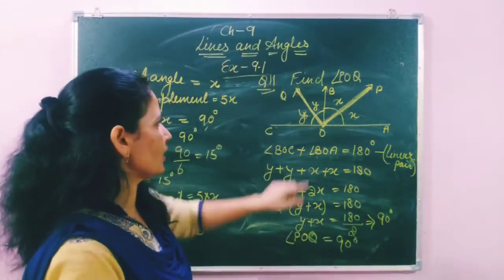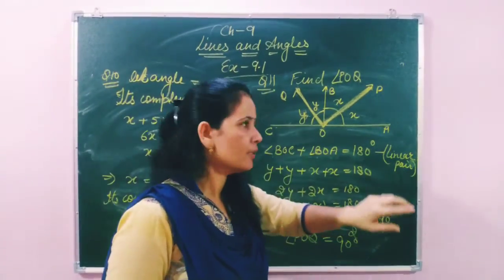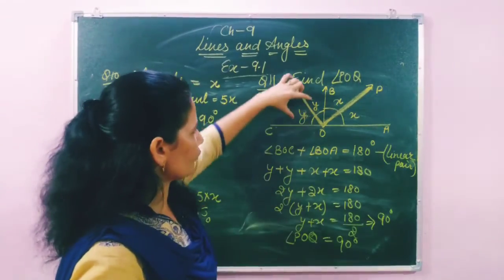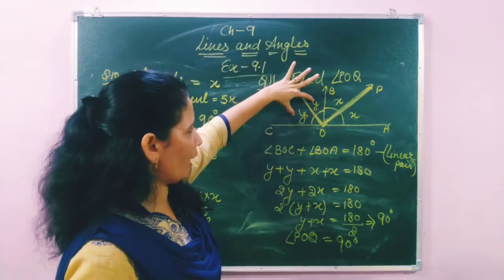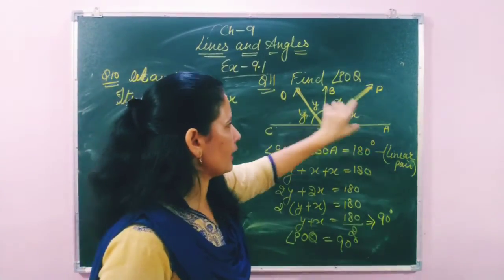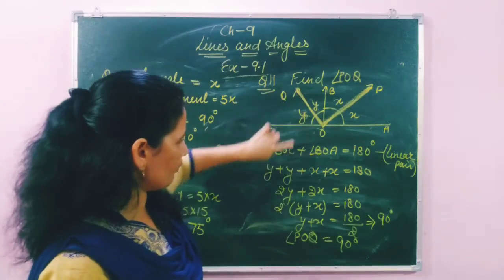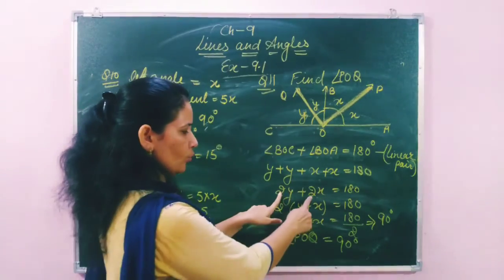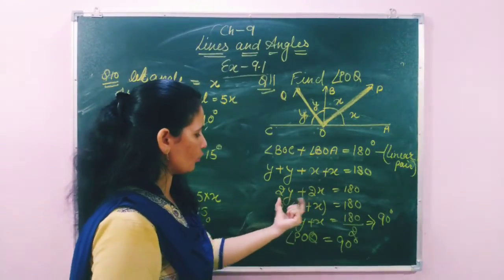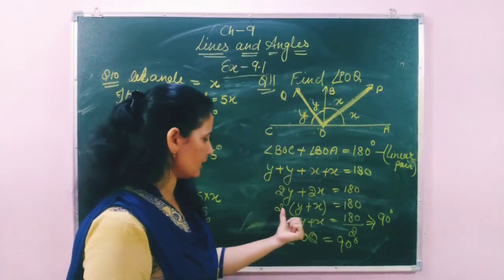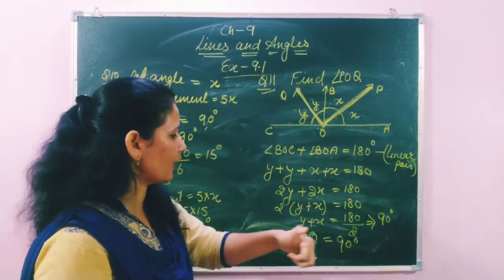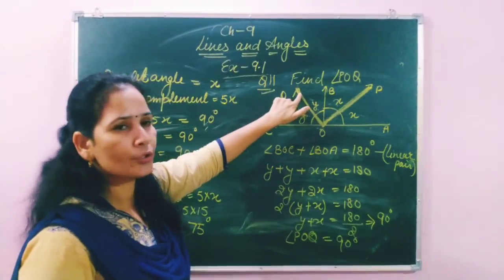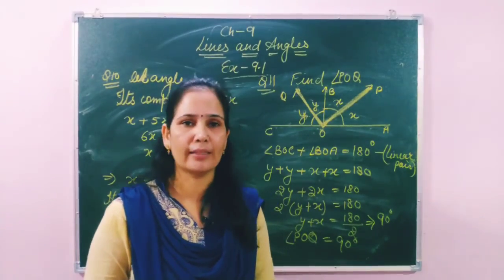So which concept did we use here? We use the concept of linear pair. First we took these two angles, their sum is 180 degrees because these are a linear pair, and then we put their values, BOC equals y plus y and BOA equals x plus x. So 2 times y, 2 times x, and their sum is 180 degrees. Both terms have 2, so we took 2 common and inside remain y plus x. Then 2 shifts to the right side, 180 divided by 2, that means 90 degrees, and the sum of these two, x plus y, forms the angle POQ. So the value of POQ is 90 degrees.